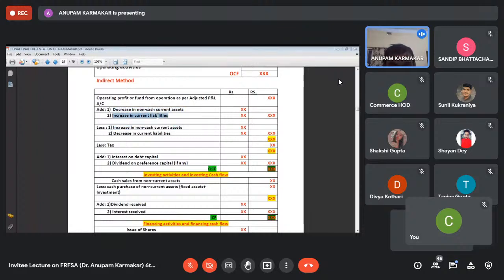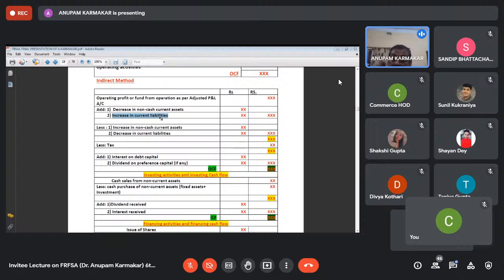Similarly, when current liability is increasing, suppose the creditors balance goes from 50,000 to 90,000, that means the company has purchased further goods on credit terms to the extent of 40,000. So why is this treated as inflow of cash? Because we are applying the cash equivalence concept.